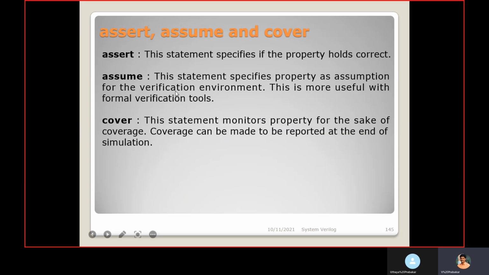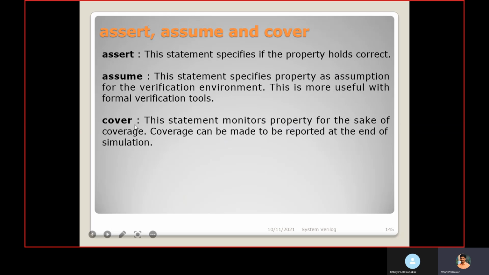Like when we apply a constraint, likewise we use this assume keyword. This is more useful in formal verification tools. In formal, instead of writing constraints, with the help of assume we can mention the required behavior.